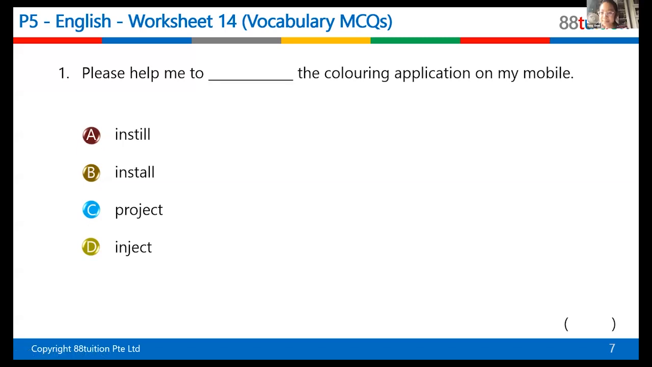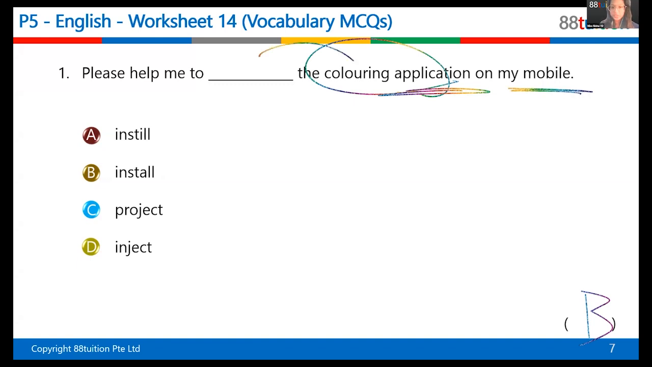Is it B? Yes, it's B. And why? What's the clue? It's because of coloring application and mobile. Yes, this is an application, it's an app, and it's a mobile phone. Very good. Gives off 2 points, one for the answer and one for the clue.